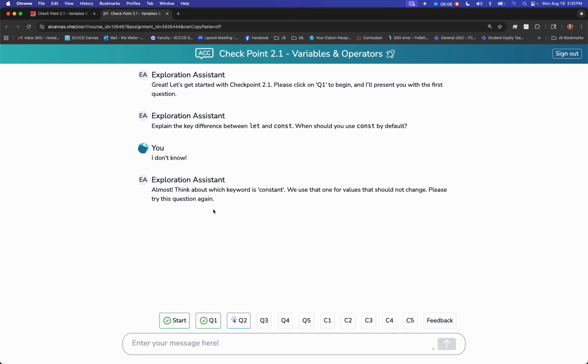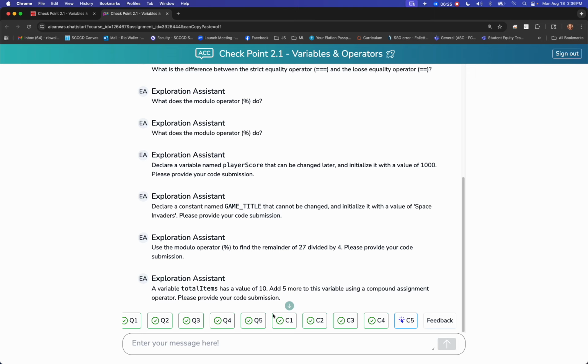It does have what we call a somewhat adaptive. I want it to be more adaptive. I'm working on that. But again, these are checkpoints to see how well you got it. So I'm going to pause for a minute and get to the end. Okay, so I got all the way to the end.